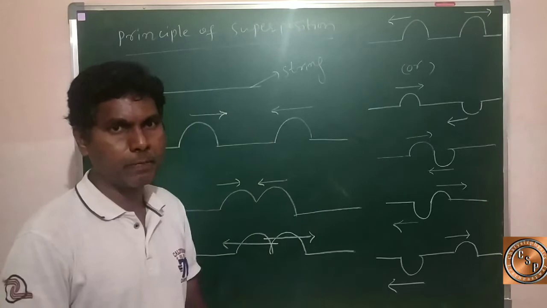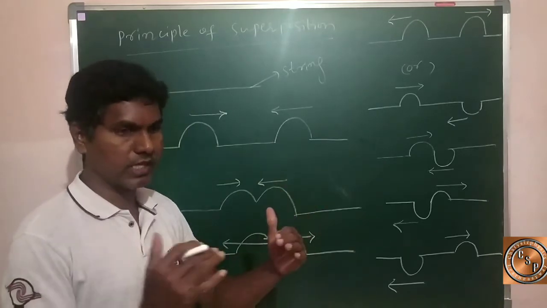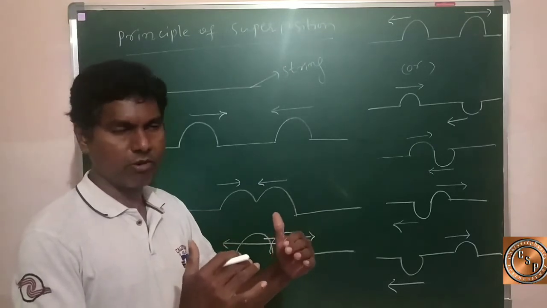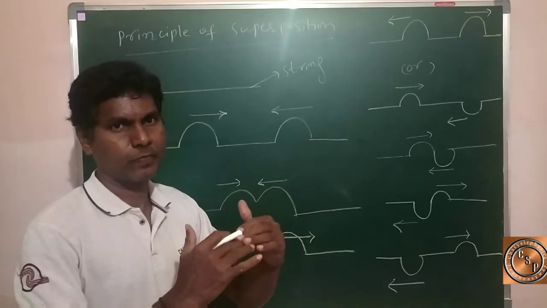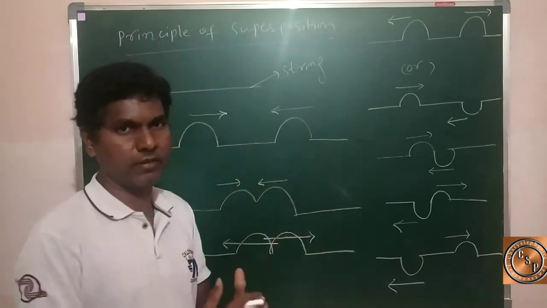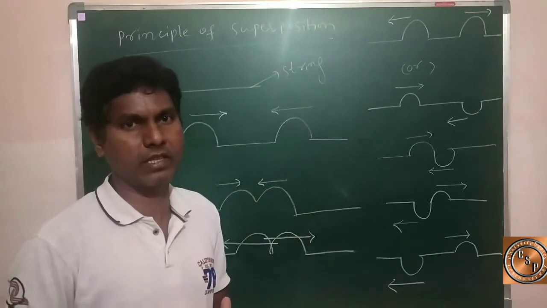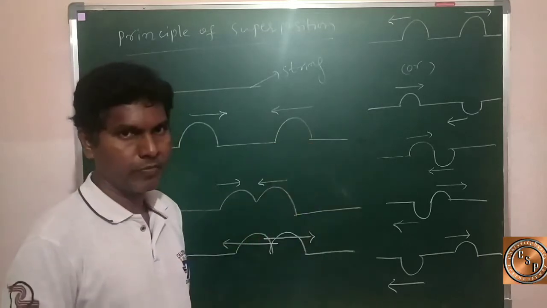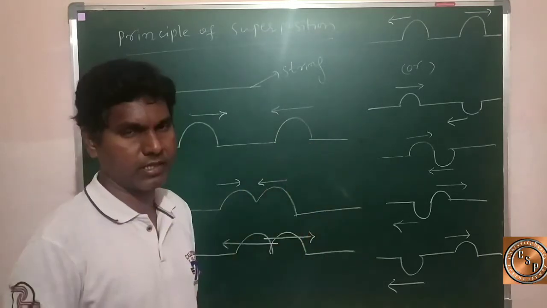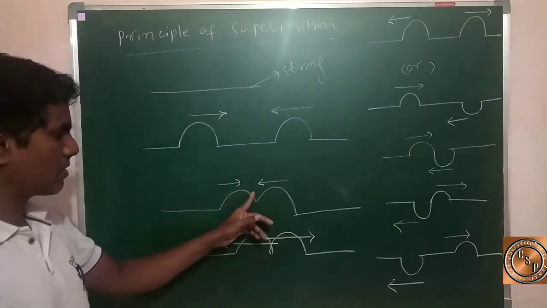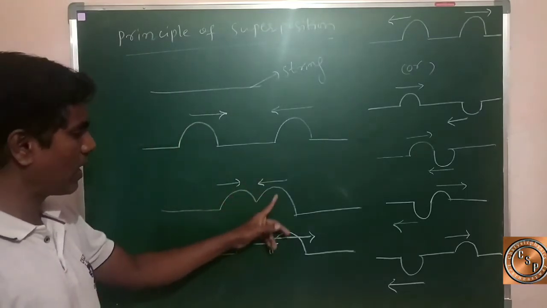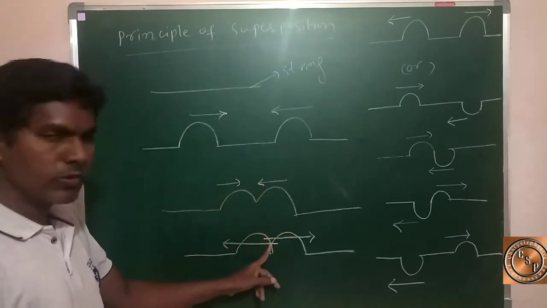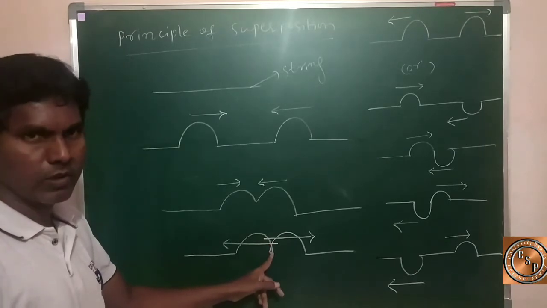They are moving along the strings and approach each other. After combination, after approaching and overlapping each other, they are dispatching from the center, so they are moving in opposite directions. Here is the combination, here is the overlapping. After overlapping, they are ready to dispatch from the center along the string.